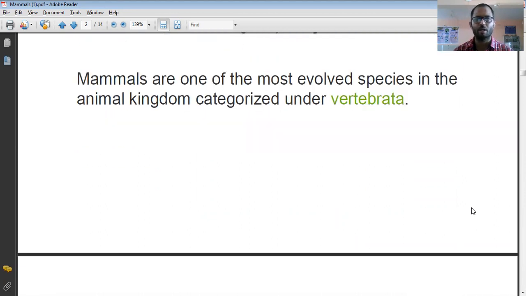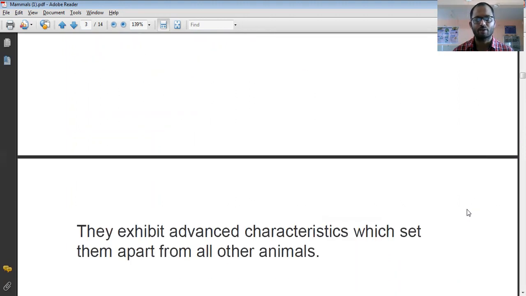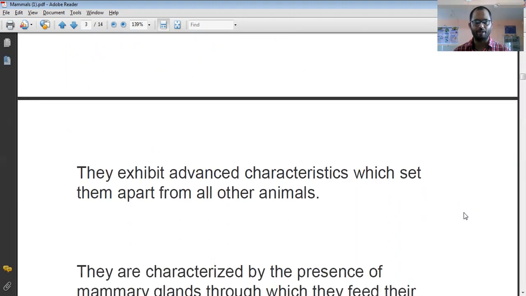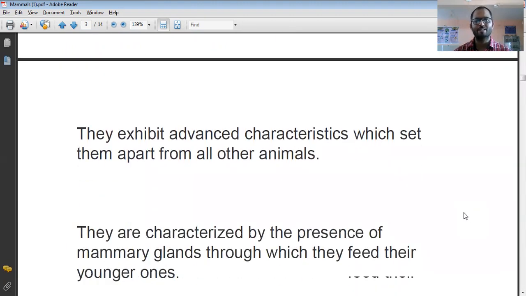They have a vertebral column, so that's why they are categorized into the vertebrata. Mammals exhibit advanced features which set them apart from all the other animals. One of the most important examples of a mammal is the human being.